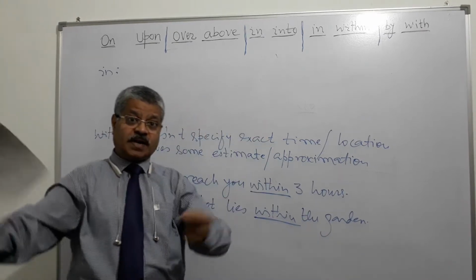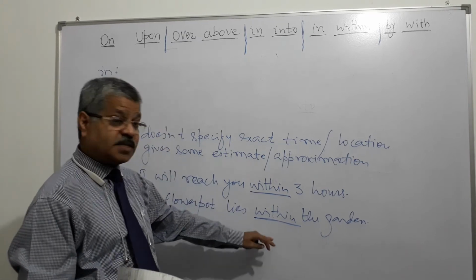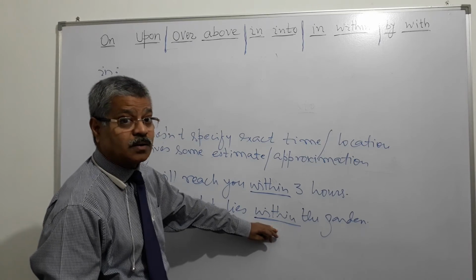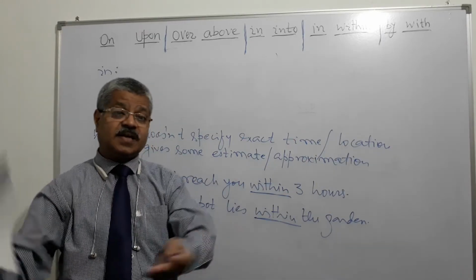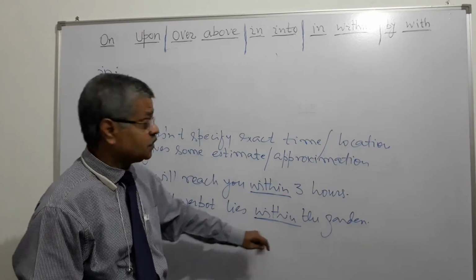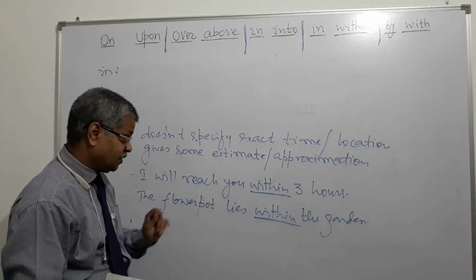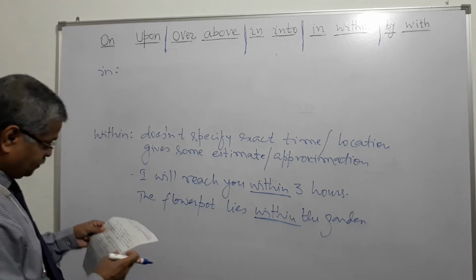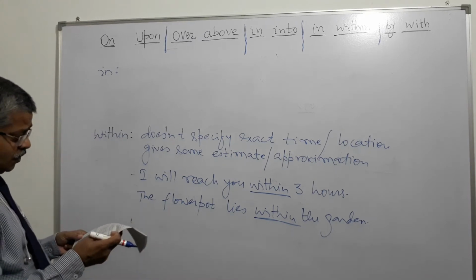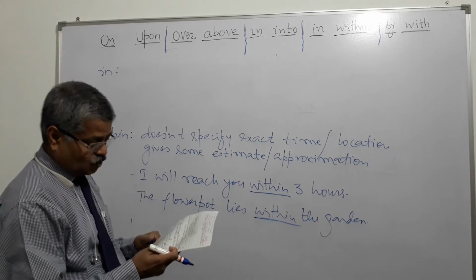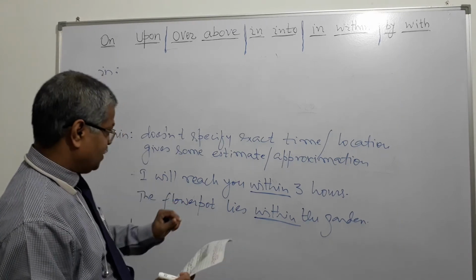Suppose this room is the garden, the flower pot lies within the garden. So it doesn't say the exact location of the flower pot, but it says in this area it will be somewhere. So approximate, estimate, not exact, within, right? So within is used for an estimate or to show something inside a boundary.